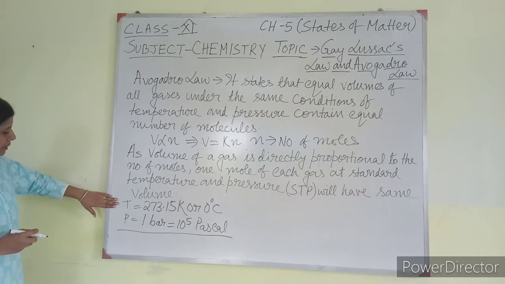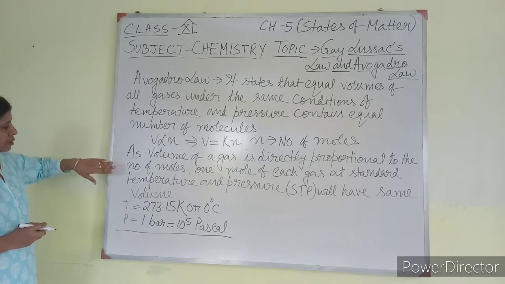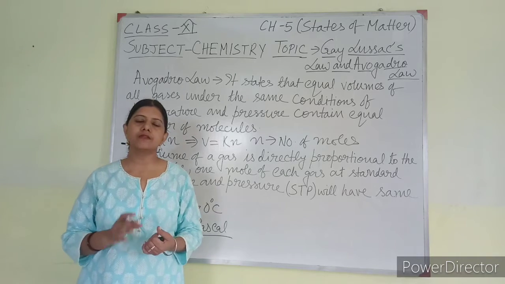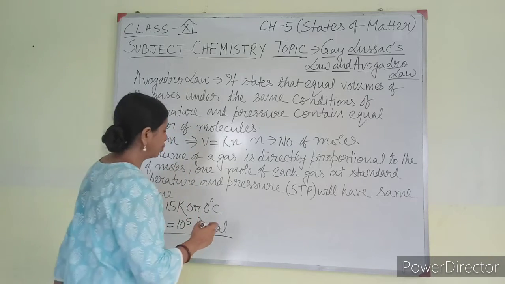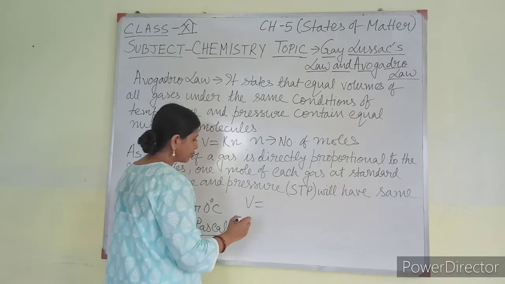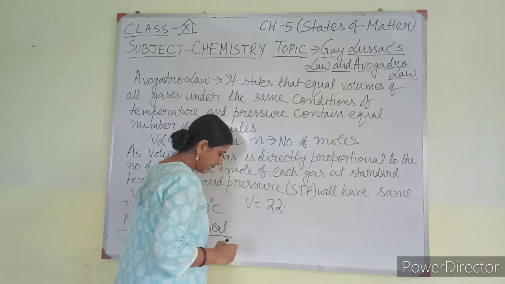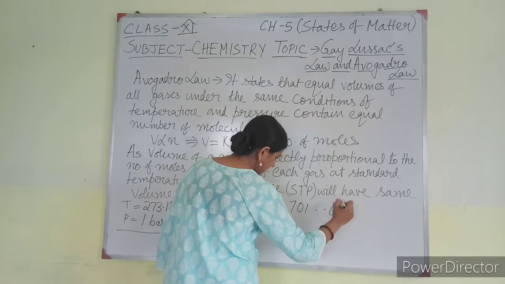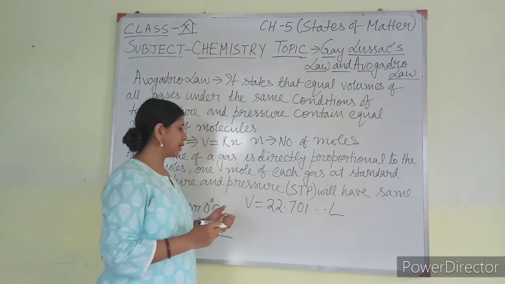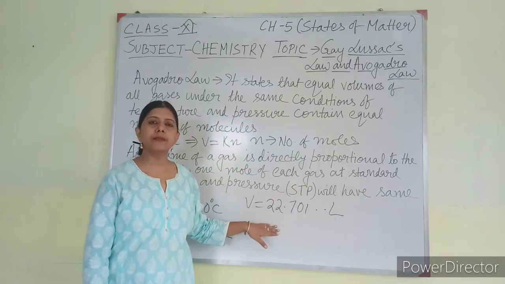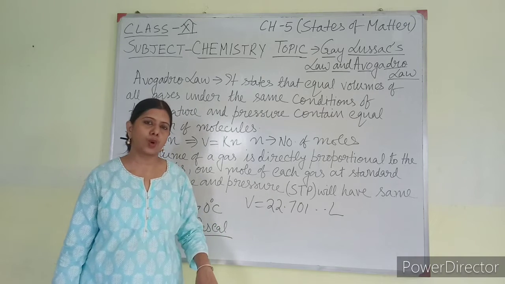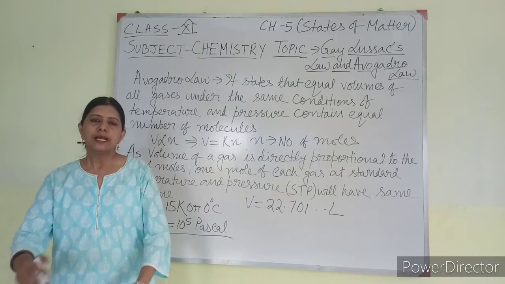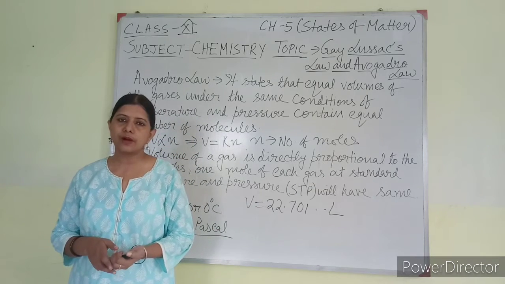So STP means temperature is fixed and pressure is fixed. So as per Avogadro's law, 1 mole of each gas has a fixed volume. What is that volume? The volume has been found out as 22.701, something like this, liter. This volume has been found. So generally in many books you will find it is 22.4. I have written 22.701 like this.